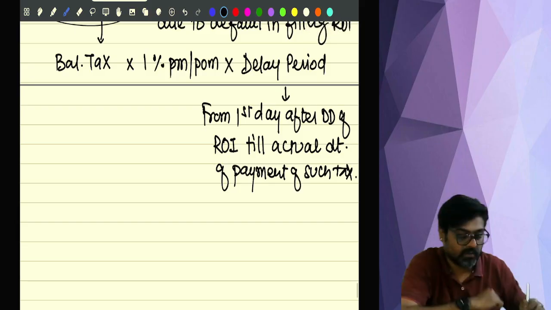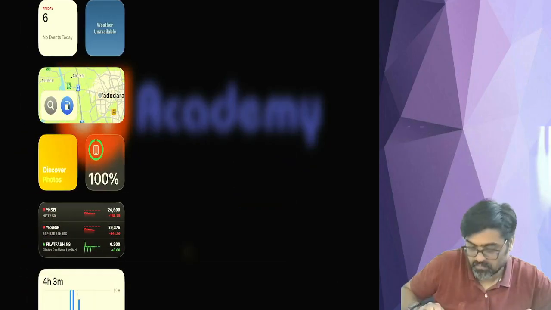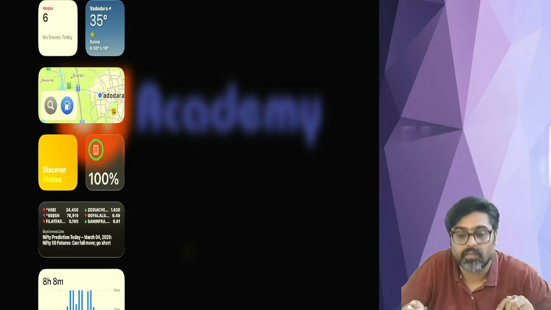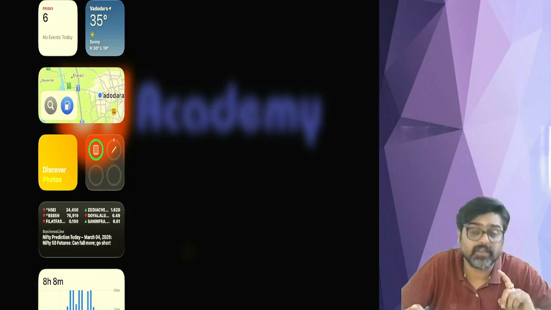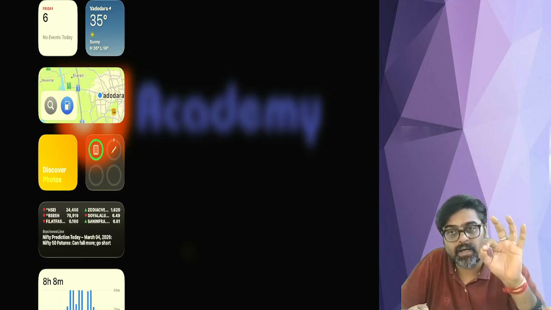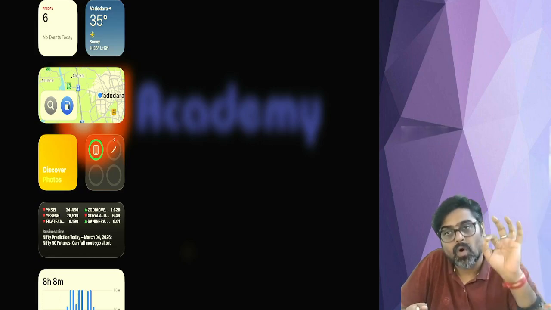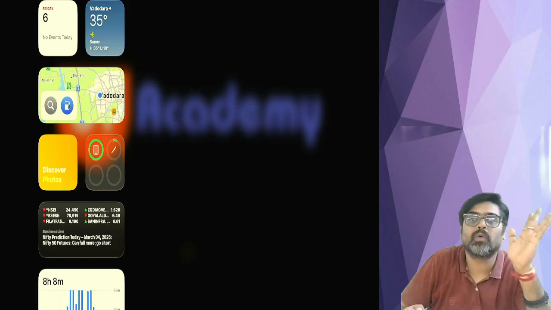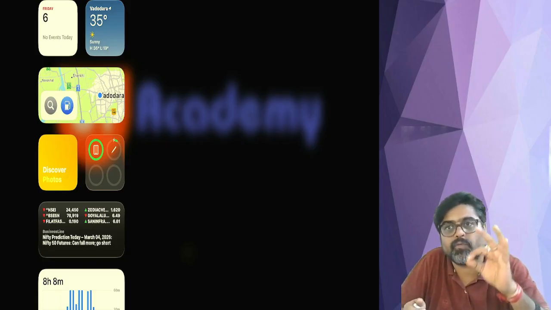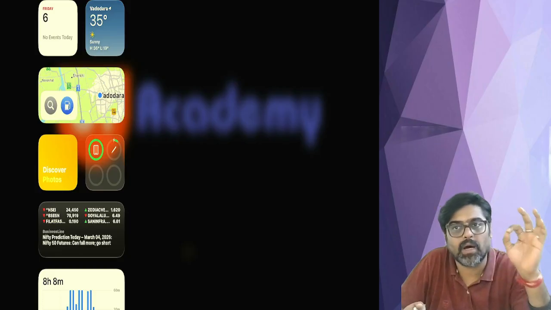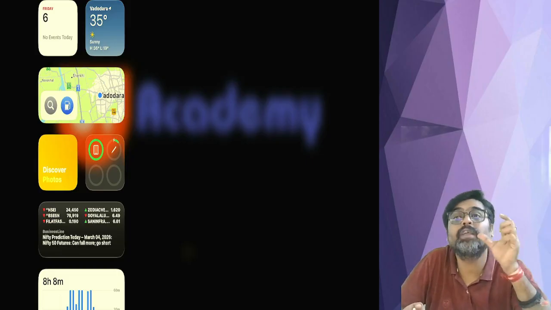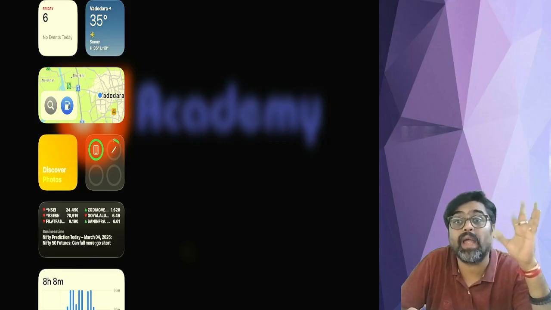Okay. Now there is 234B. Sorry, just a second, guys. There is 234F also. 234F. F means fees, guys. Fees for delay in filing ROI. See, whether you pay your taxes on time or not, whether 234A interest is coming or not will not make any difference if you have delayed in filing your ROI. So for the delay in filing your return of income, a fees is charged under 234F.